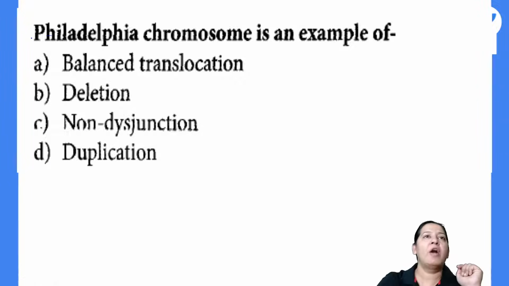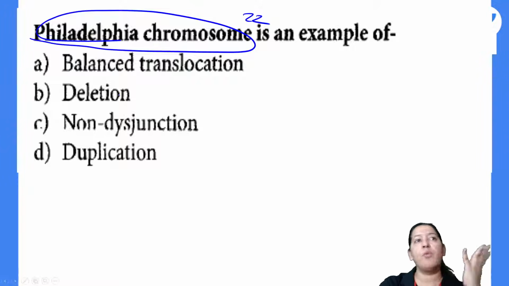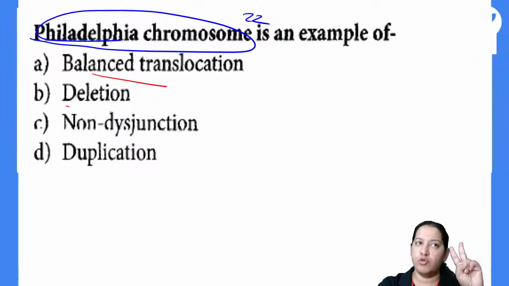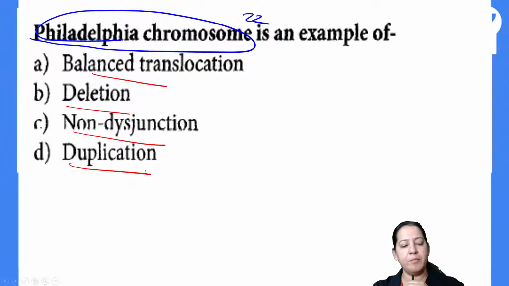You will tell me what happens in Philadelphia chromosome. What is the Philadelphia chromosome? Chromosome number 22. So what is happening in that? How is Philadelphia chromosome formed? Is it due to balanced translocation? Is it due to deletion? Is it due to non-disjunction? Or is it due to duplication? You tell me why Philadelphia chromosome is formed. Everyone can participate in the polls. Come on, at max you will be wrong, but please participate.